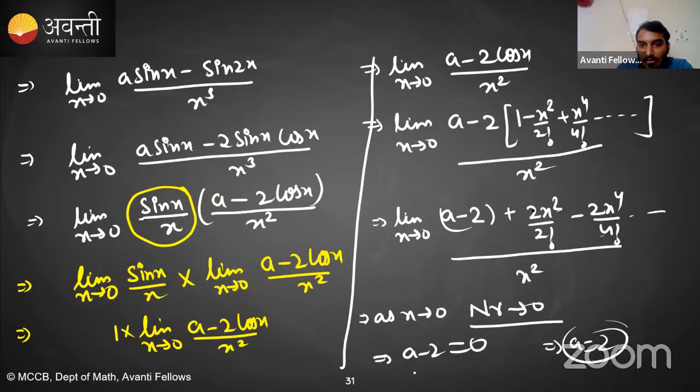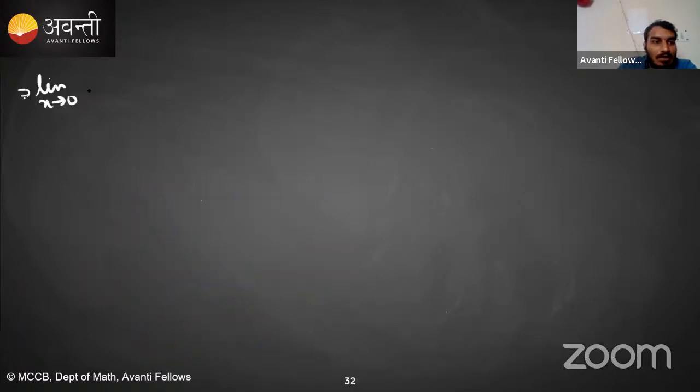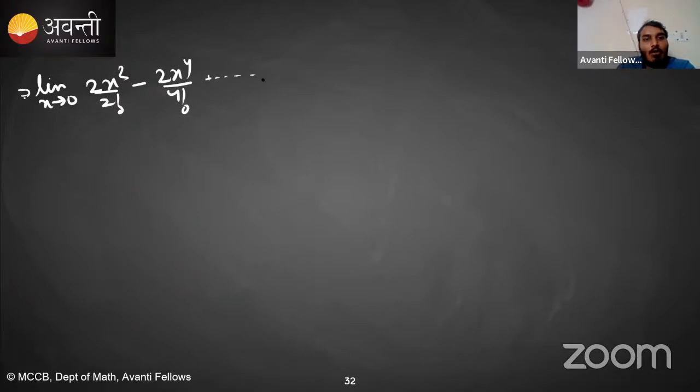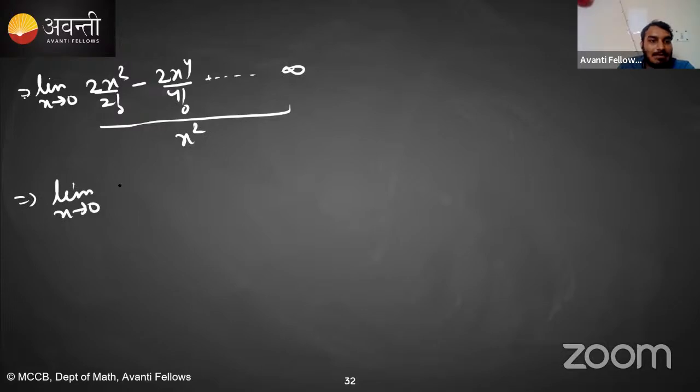What you will get? 2x square by 2 factorial minus 2x raised to the power 4 upon 4 factorial, and all the terms will be of higher power, divided by x square. Now divide by x square, and you will get 1 minus 2 upon 4 factorial x square, and so on.